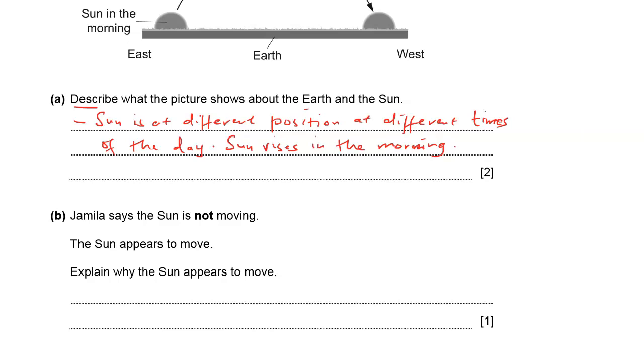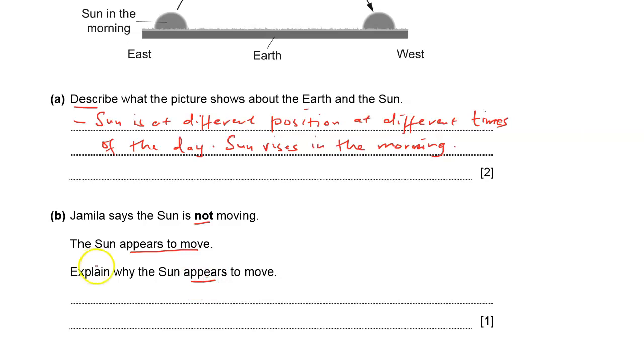Jamila says that the sun is not moving. Jamila is of the opinion that the sun is not moving, but the sun is in different positions during the day. Explain why the sun appears to move.